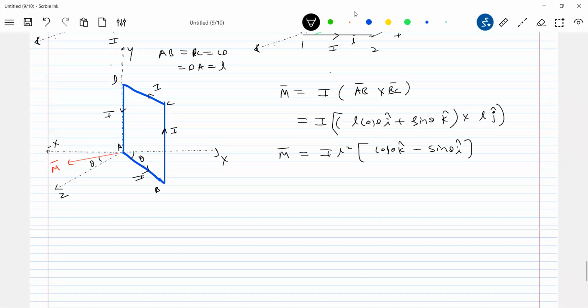Can we also write it as BC cross CD? I think it's one and the same, no? Vector cross product AB bar cross BC bar, or BC bar cross CD bar, or CD bar cross DA bar. Whichever you find very convenient and easy, take help of that one. So like this, we can define the dipole moment of a loop, the magnetic dipole moment of a loop here.